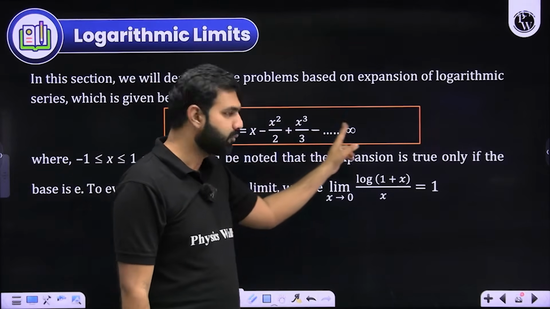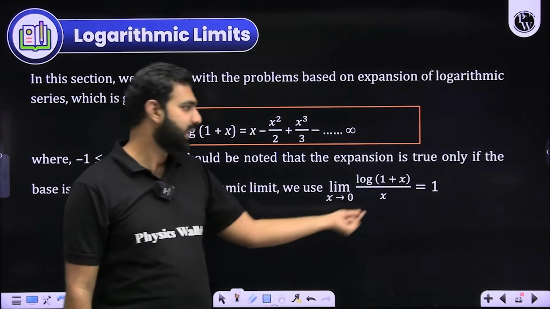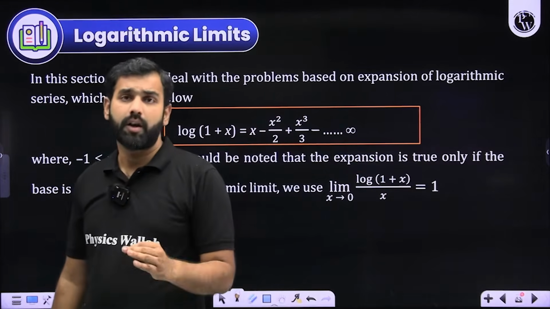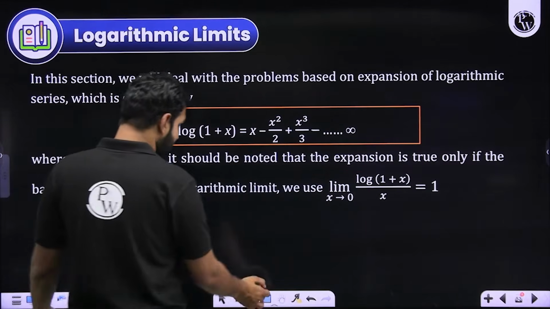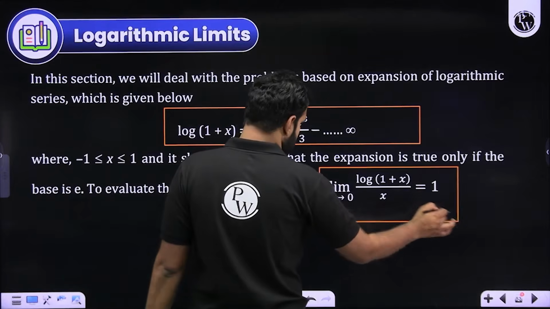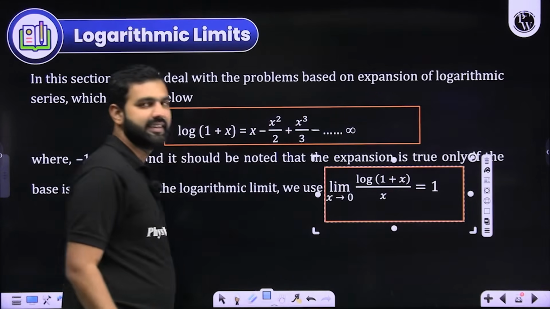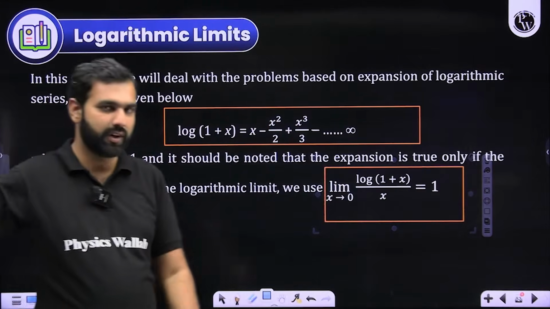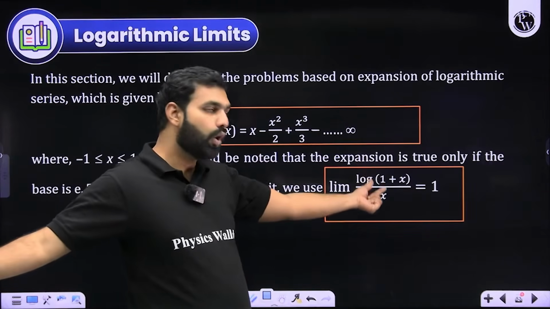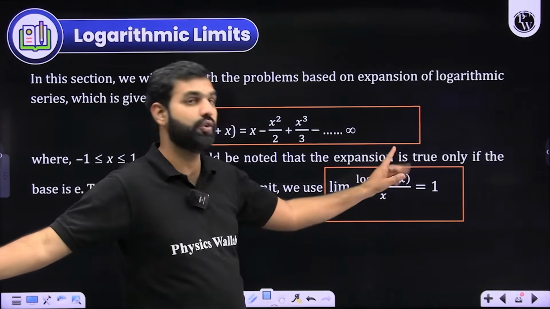So all these terms become 0 except for this one. And that's exactly what is written over here. Remember this as a result, the way we have learned x approaching 0, sin x upon x, tan x upon x, sin inverse x upon x, tan inverse x upon x were 1. Similarly, log 1 plus x upon x when x approaches 0 is also 1.